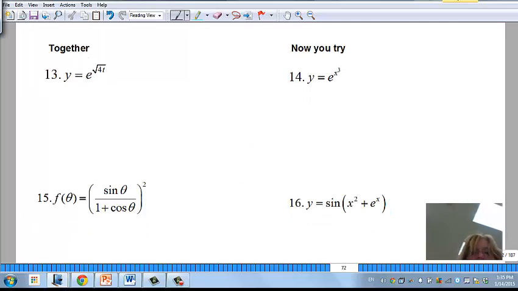Here's 13. So I have exponential with a radical in it. So we're going to rewrite this so it looks like this. So I have e to the 4t, and that's raised to the half. Already you can see where the chain rule is going to be. So let's do y prime. Okay? So y prime is, you rewrite it, so I'm going to rewrite it the original form. Okay? So that's the outside.